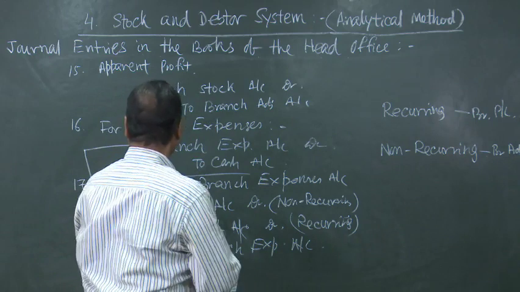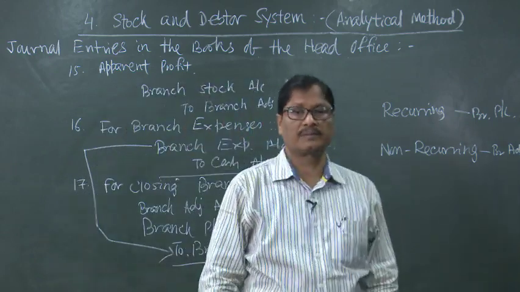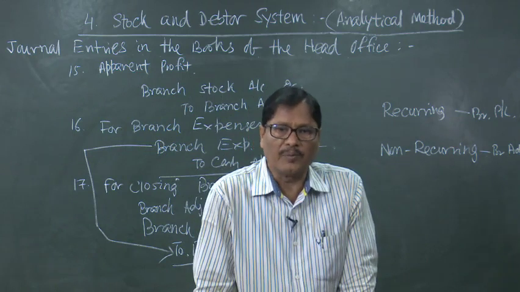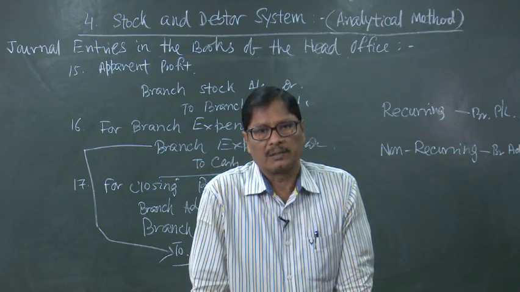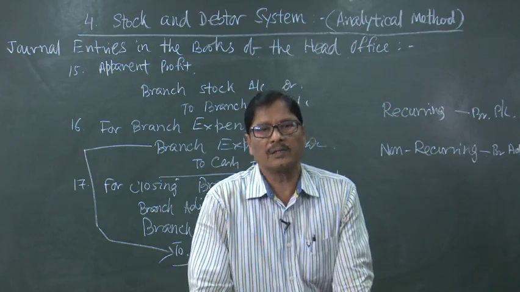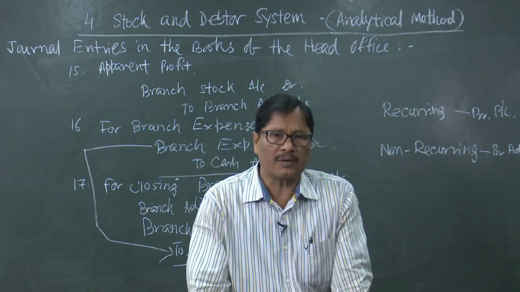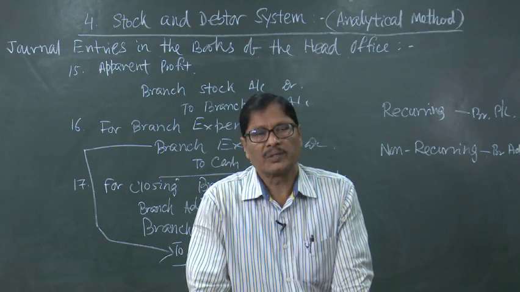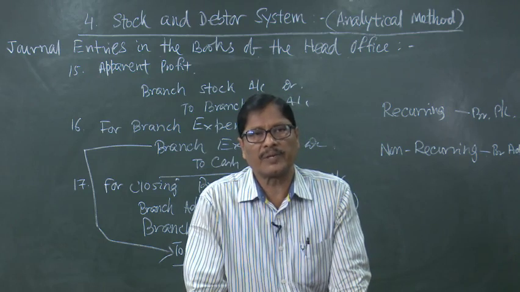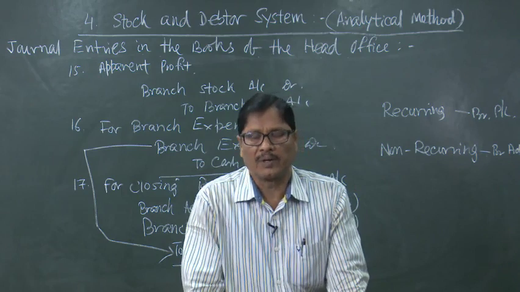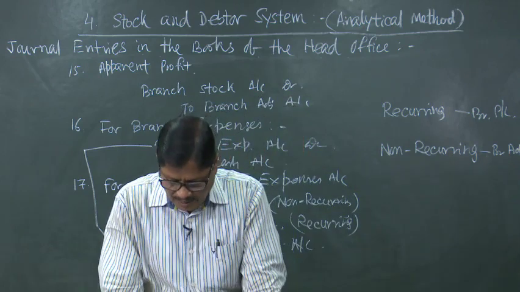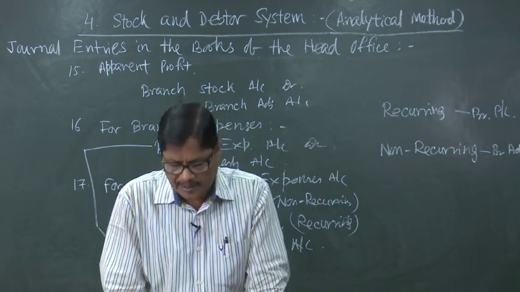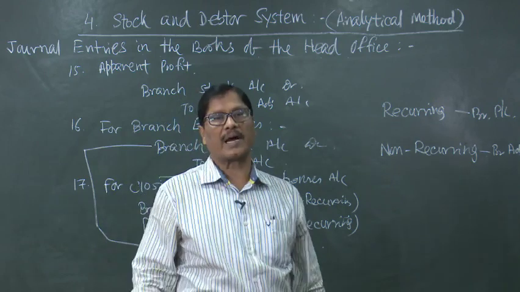When goods are sent at invoice price minus cost price, that is the loading, it is to be removed on the closing stock, and also in the next year on the opening stock. So, for that we will be opening two accounts, one is opening stock reserve, another is closing stock reserve. These opening stock reserve and closing stock reserve will be transferred to branch adjustment account. So, when we find out the adjustment of excess price of the opening stock, this will be stock reserve or opening stock reserve account debited to branch adjustment account.